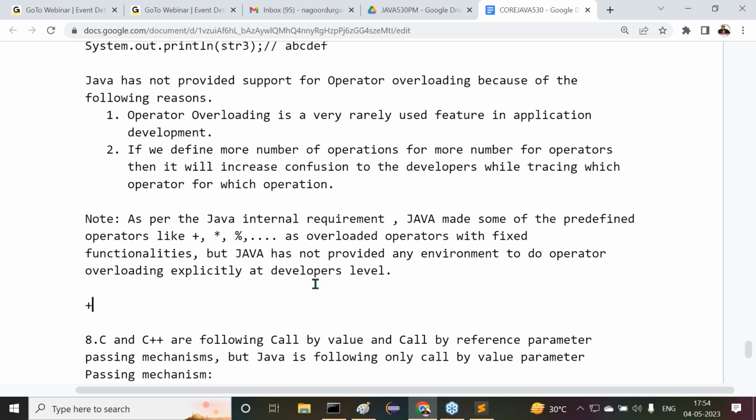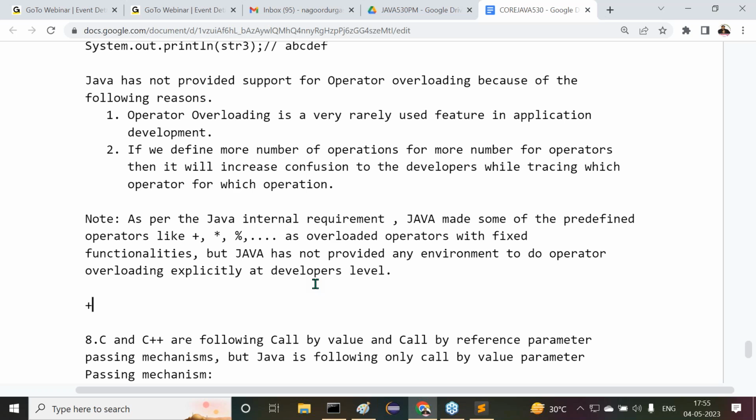Okay, that's okay. What has Java done? In Java, predefined operators are available, right? Plus, minus, star, all these are predefined operators. Java has defined functionalities for them internally. Up to that, it's okay. But as a developer, if you want to perform operator overloading explicitly, utilization is different, defining is different. For the plus operator, Java has given functionalities: we can use it for arithmetic addition and for string concatenation. These two are fixed, predefined by Java.